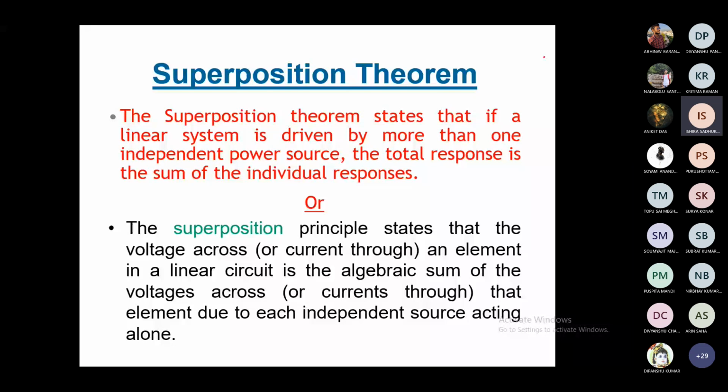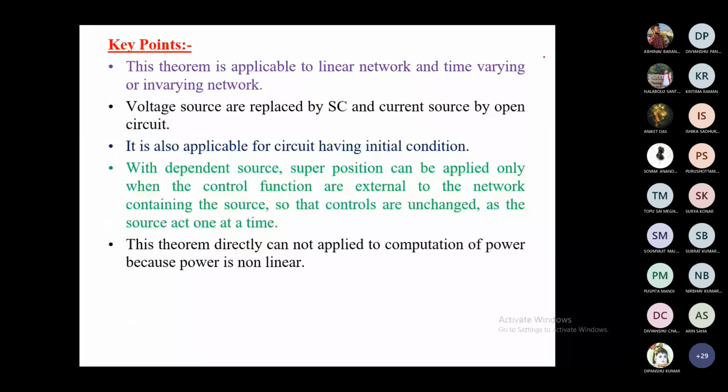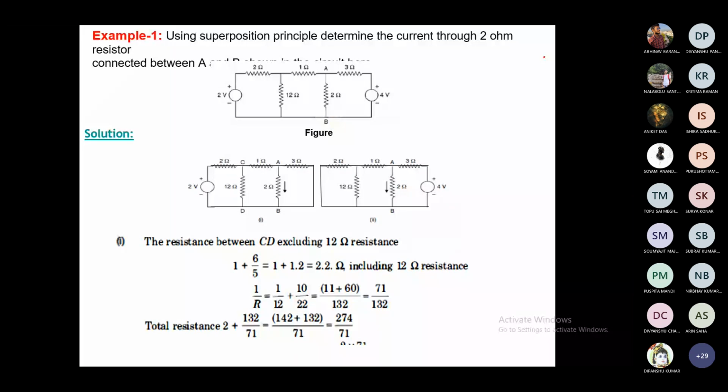So basic concept of superposition theorem, apart from the proper definition and proper wording, I am just giving you the idea of what is superposition theorem. So superposition theorem is for a linear bilateral circuit. Now it is clear to you what is a linear circuit, what is a bilateral circuit. All those things are clear. So for this DC network, it will be a purely resistive circuit, right? There should not be any inductance, capacitance. So forget about that. Only resistance will be present, linear resistance, which follows Ohm's law.